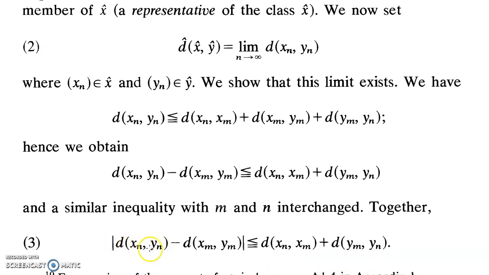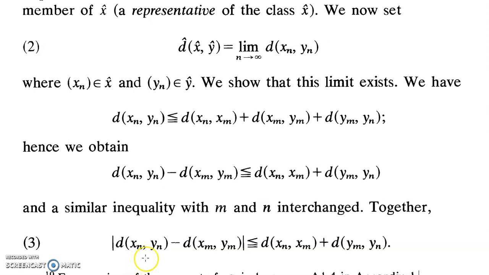Since all of them are real valued and the set of all real numbers is a complete space, this sequence converges in R. What I have told you is that if you take this d of xn yn as tn, this as tm, all of them are real valued since d is a real valued function. So d of xn yn is the image of xn yn, which should be a real number.